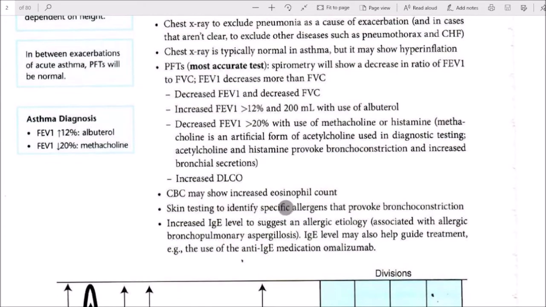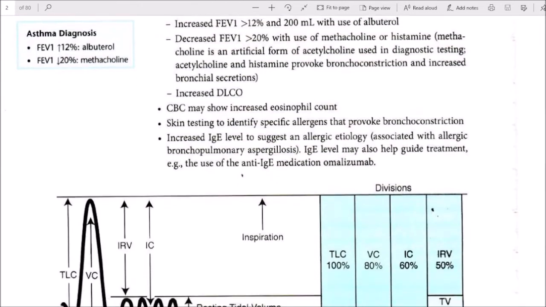Complete blood count may show increased eosinophil count. Skin testing identifies specific allergens that provoke bronchoconstriction. Increased IgE level suggests an allergic etiology associated with allergic bronchopulmonary aspergillosis. IgE level may also help guide treatment, examine the use of the anti-IgE medication omalizumab.